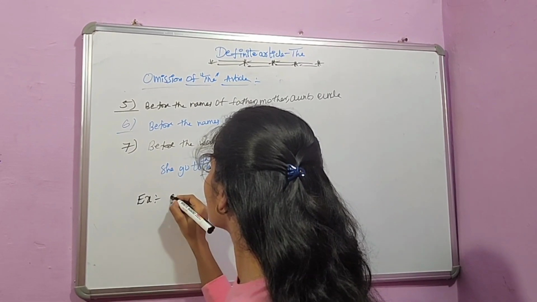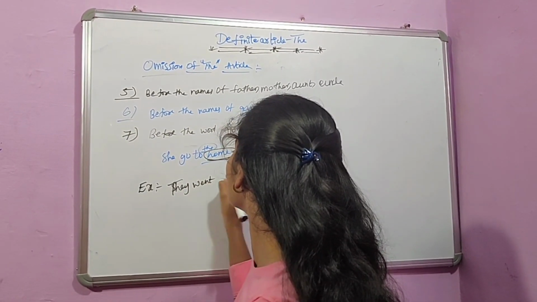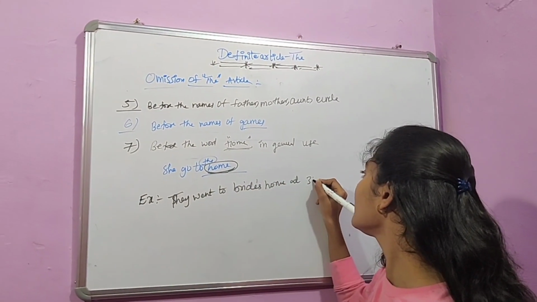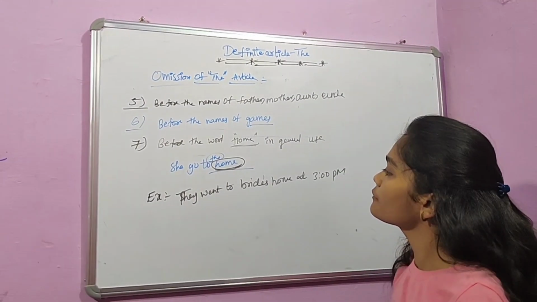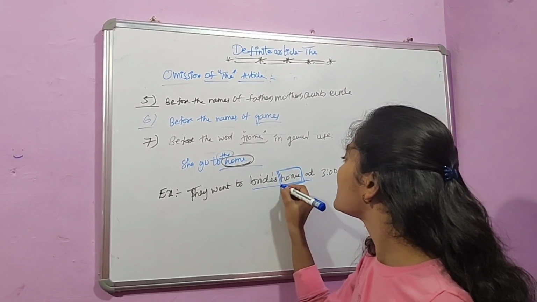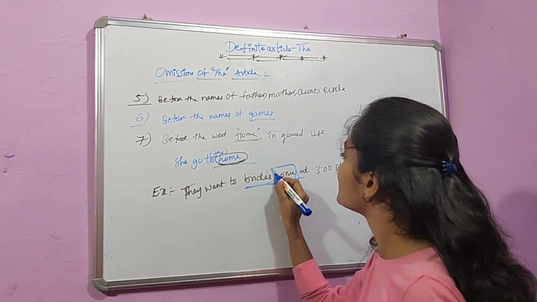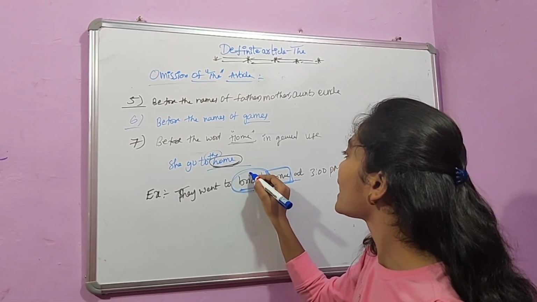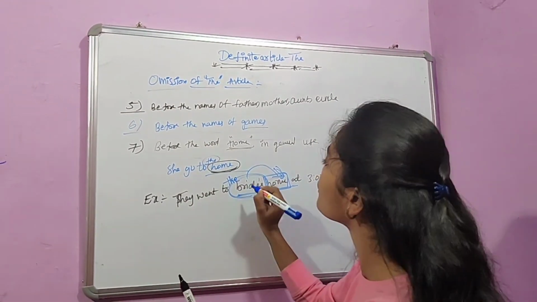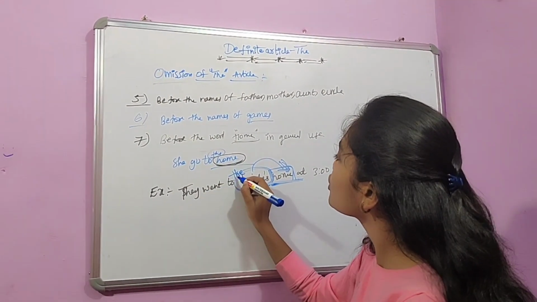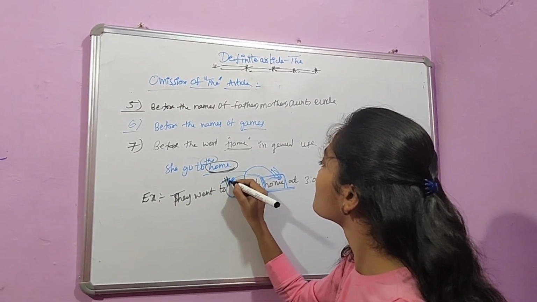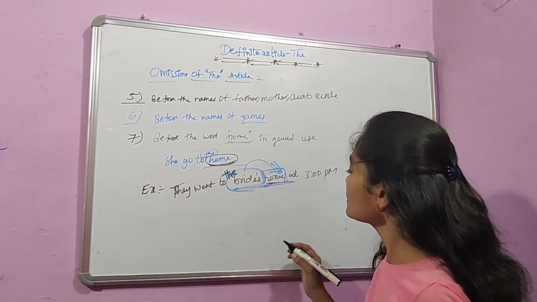For example, they went to the bride's home at 3 p.m. Here if you observe, the word home is preceded by bride. As it is preceded by bride, the word bride qualifies or describes the word home. In this case, we should use the article before the home. That means they went to the bride's home at 3 p.m. This is a special case where we use "the" before the word home.